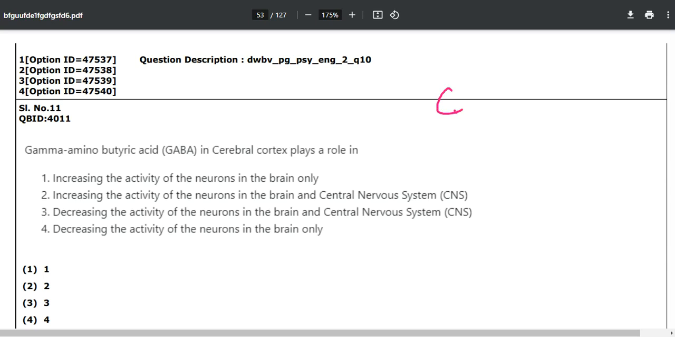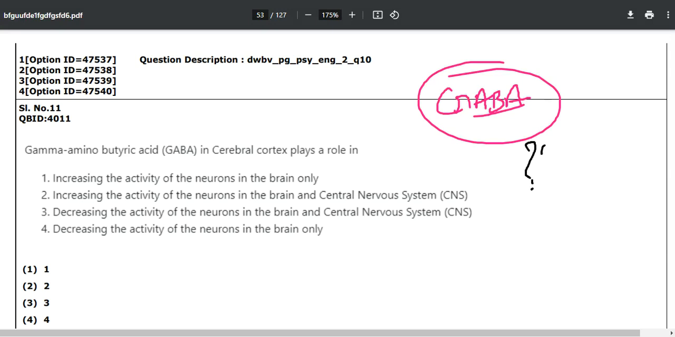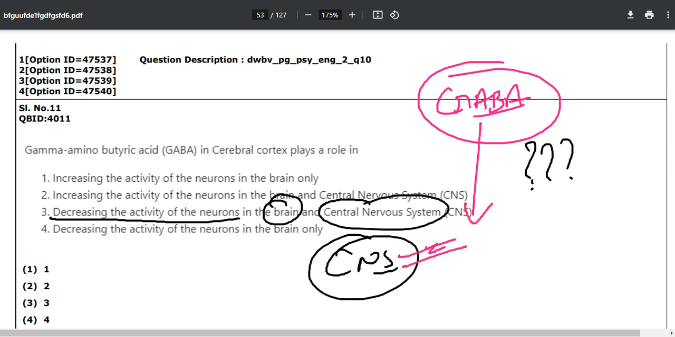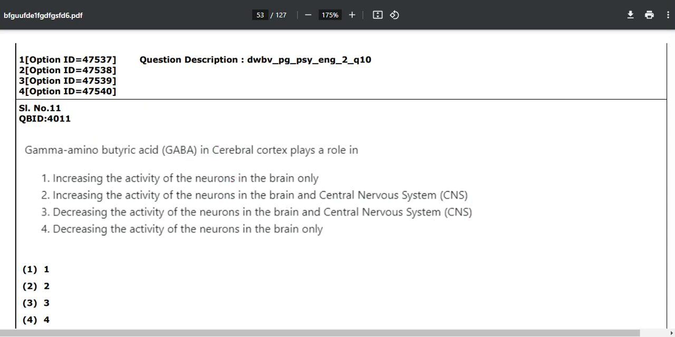So GABA, which we call gamma aminobutyric acid, will always decrease the activity of neurons in the brain and CNS as well. In the complete CNS, that means the brain is also included. All right, so where is GABA present? In your CNS, and what does it do? It decreases the activity of neurons, and your neuron is the basic building block of your nervous system.